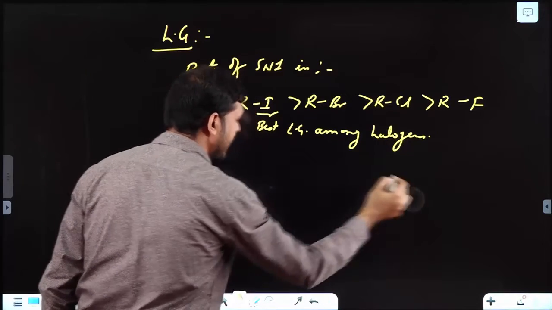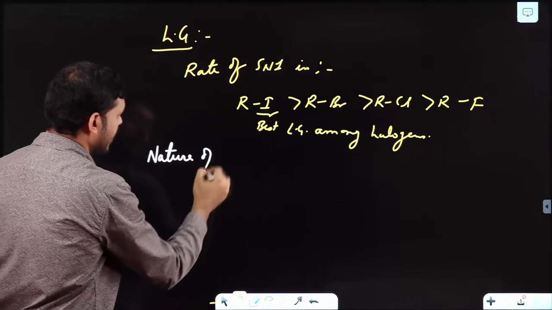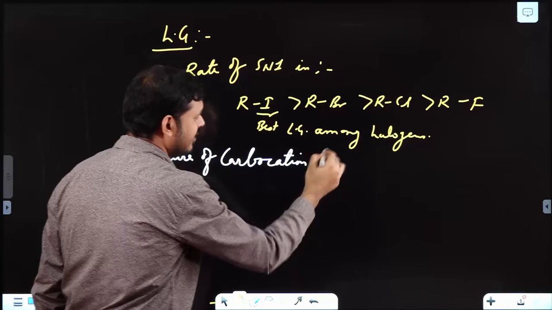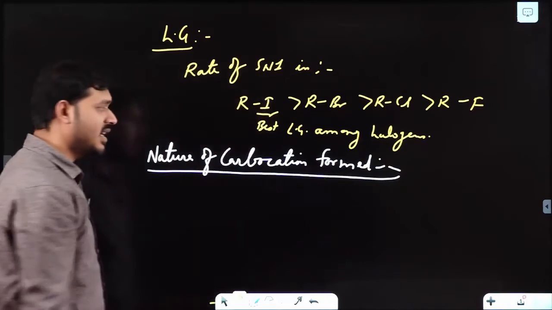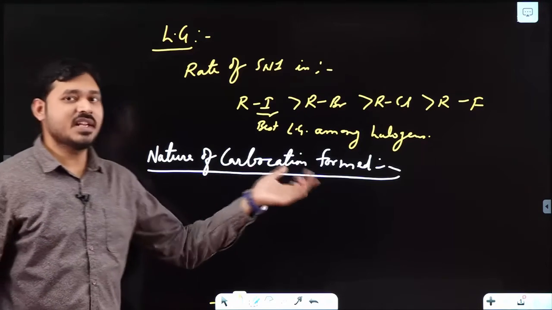Now one more factor: the nature of the carbocation formed. See, in the first step a carbocation is generated.